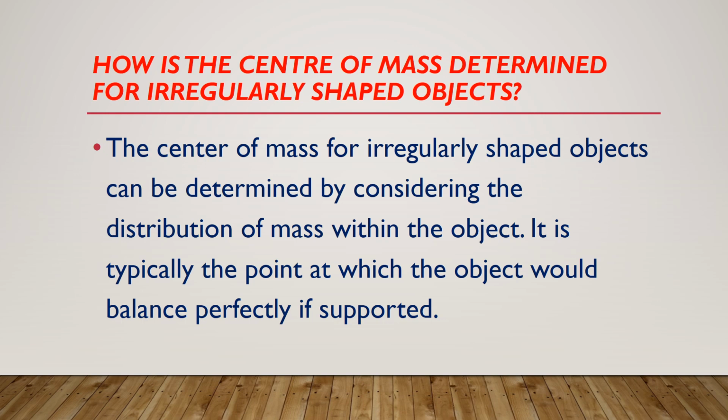How is the center of mass determined for irregularly shaped objects? The center of mass for irregularly shaped objects can be determined by considering the distribution of mass within the object. It is typically the point at which the object would balance perfectly if supported.